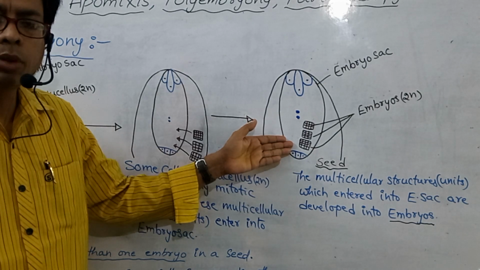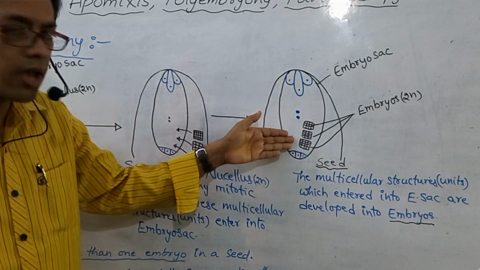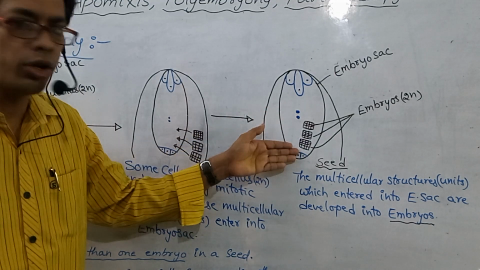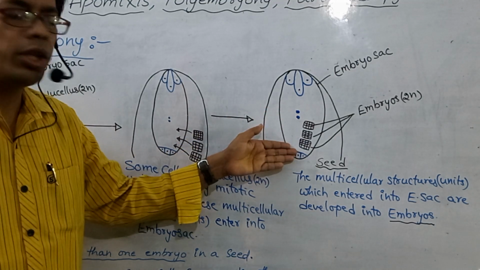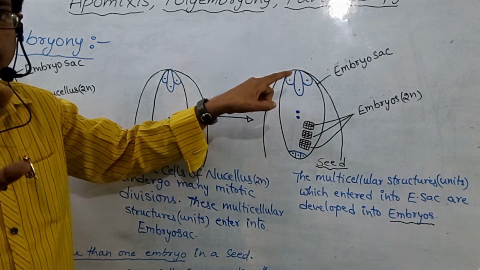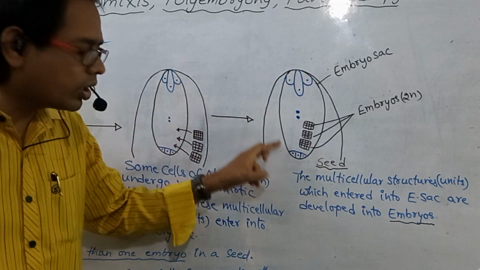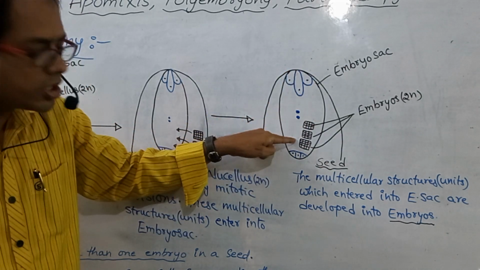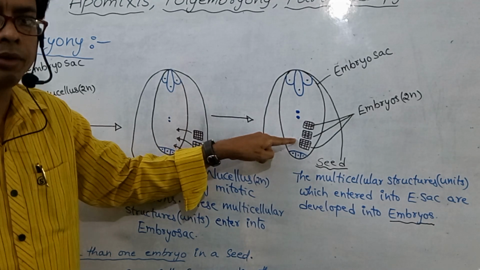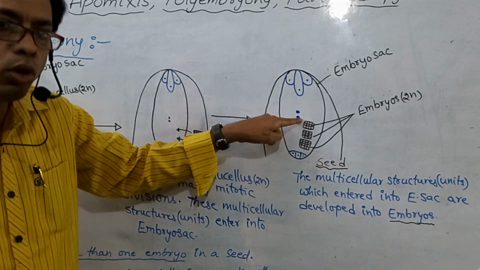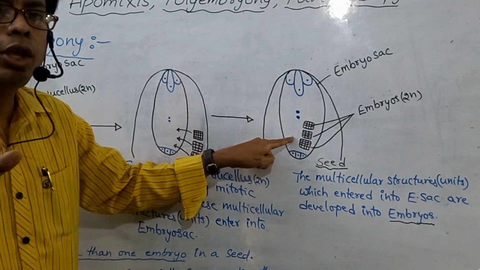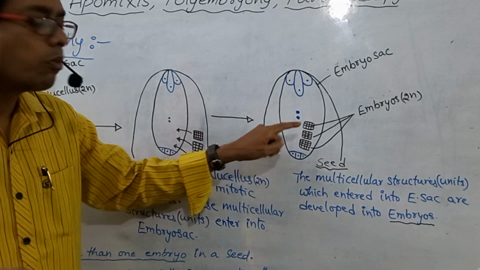Now what we have to remember here: how many embryos does this embryo sac have? Is there one embryo or many embryos? Many embryos. The normal embryo means the egg cell fused with a male gamete, but that is not important here. Inside the embryo sac, more than one embryo is present. So this is polyembryony. The presence of more than one embryo, or many embryos, in a seed is called polyembryony.